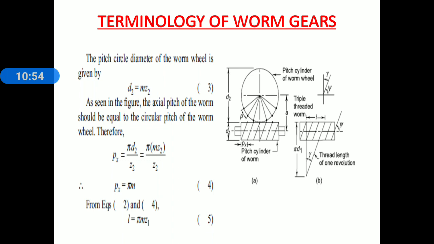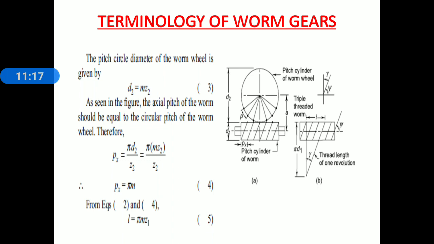Now we know the value of D2 from above equation number 3. Pi m Z2 divided by Z2. Z2 gets cancelled and finally we get the formula to obtain the value of axial pitch: Px is equal to pi into m. Consider equation number 4. Now this equation 4 we substitute in equation number 2.